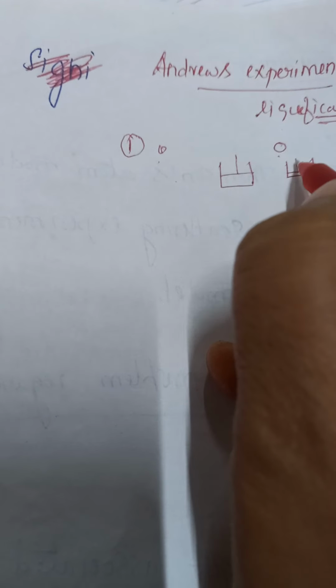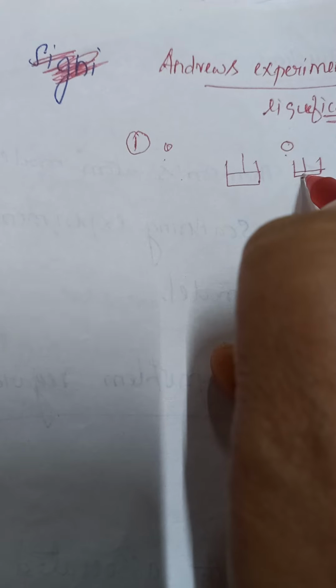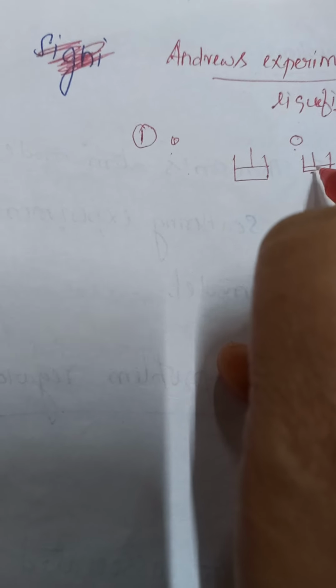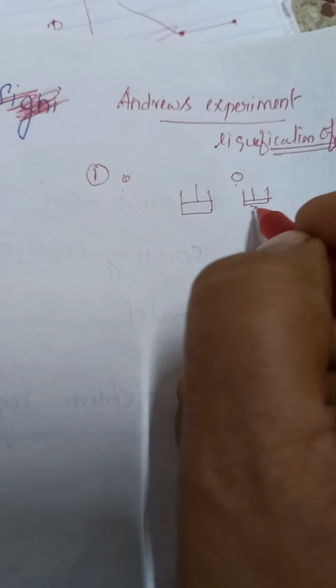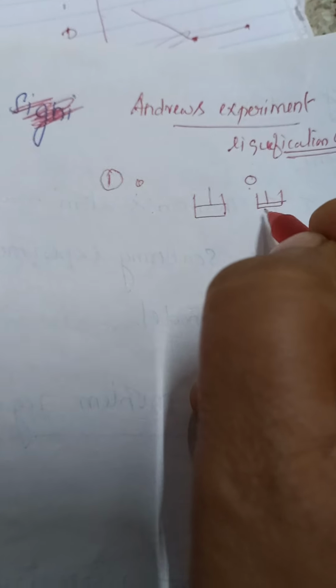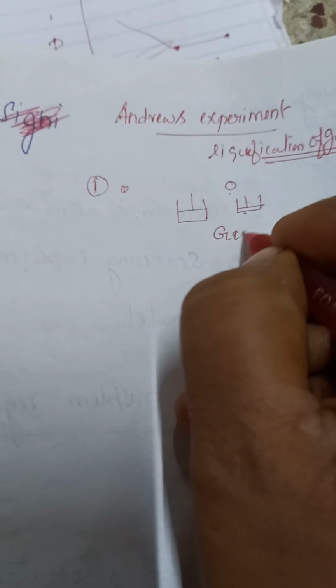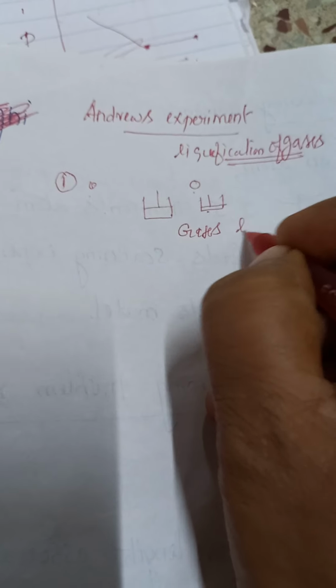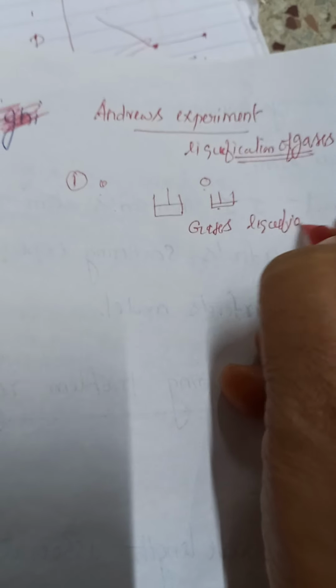But when we decrease the volume, for example in a container with a piston, when the piston is pressed, the volume gets decreased. When volume decreases, pressure increases the force of attraction between the molecules. Since they come close to each other, gases can be liquefied. This is the first assumption.